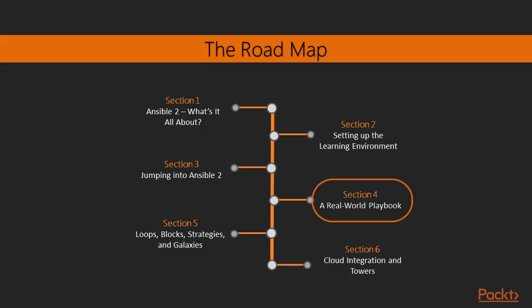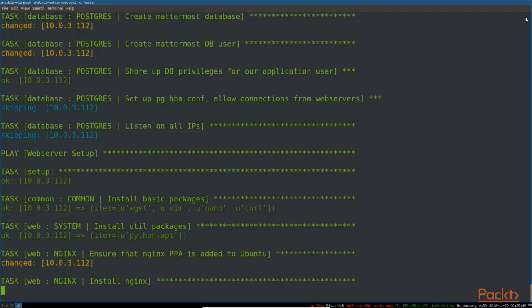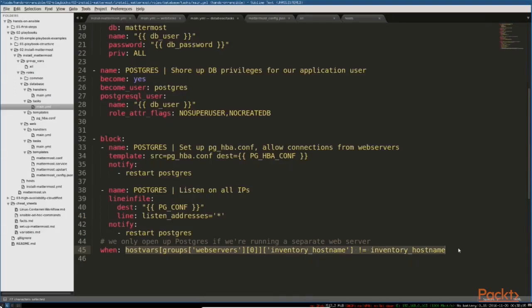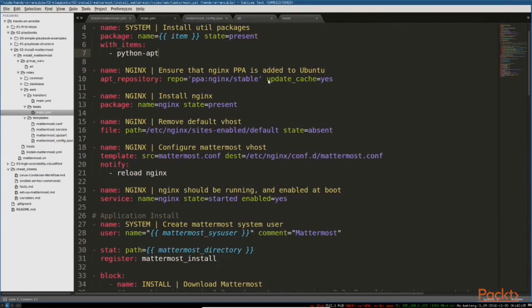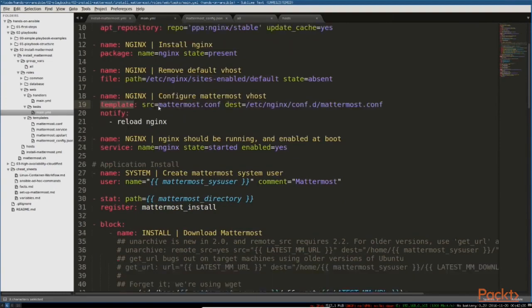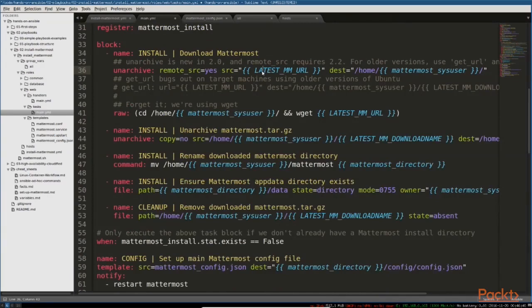In Section 4, we'll deploy and configure a real-life web application, Mattermost, so you can see how all of this works in practice. This stuff is like riding a bike. You can't learn it from a book. I've tried to make Section 4 as close as possible to the experience of sitting down with someone and having them walk you through a practical project that you can use immediately. And while you're distracted by all the fun you're having with that, I'll be teaching you about the powerful features that Ansible gives you. Roles, inventory groups, control flow features like loops and conditionals, and more.